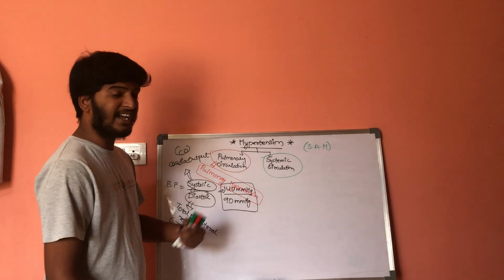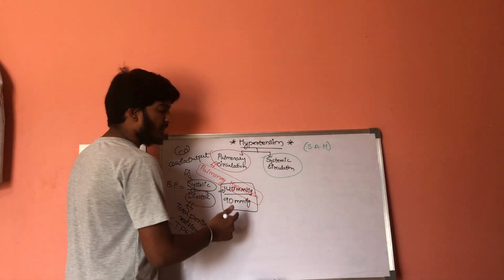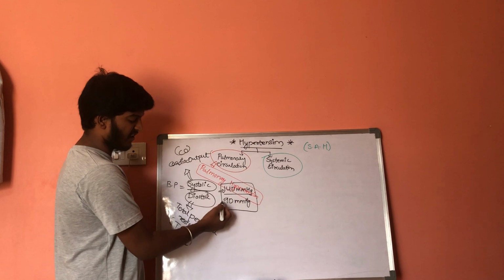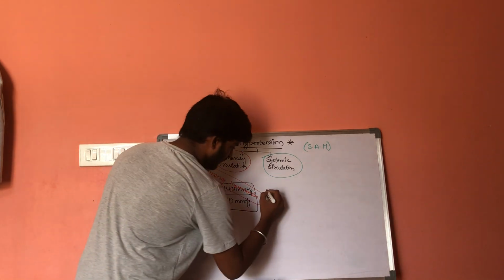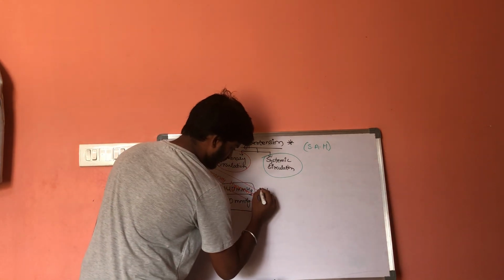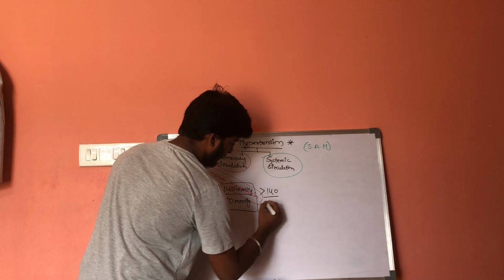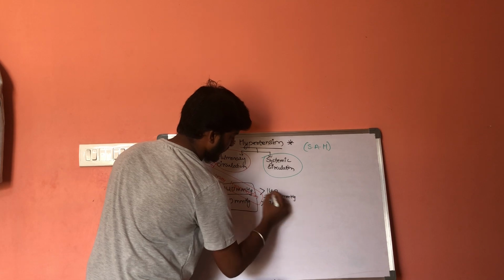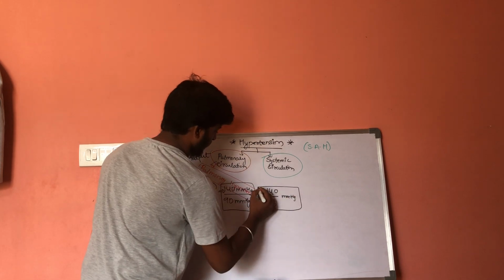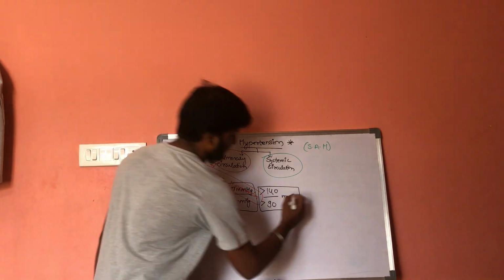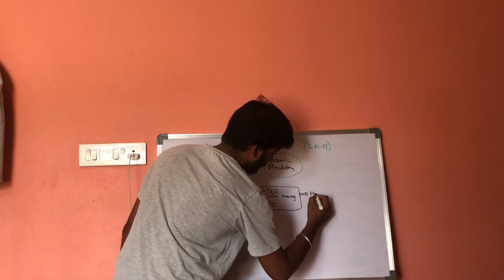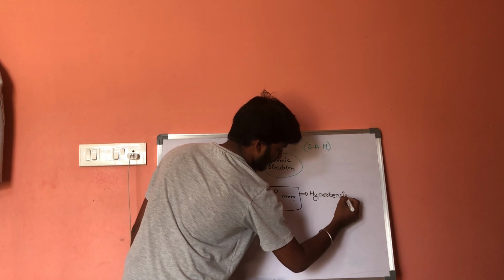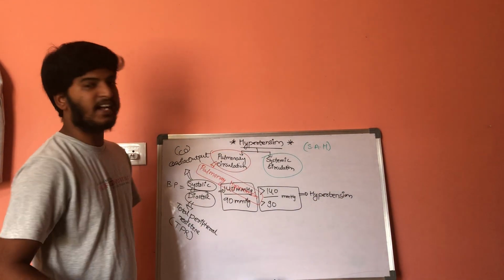In case there is more pressure than 140 by 90, more than 140 by more than 90 millimeters of mercury is considered hypertension.